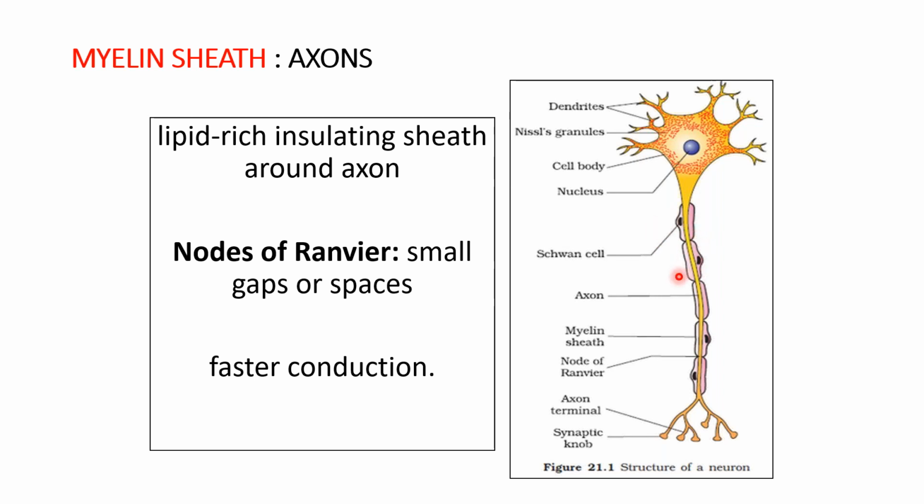In the central nervous system, one cell can give rise to myelin for a number of axons, while in the peripheral nervous system, each segment has its own Schwann cell, which forms the myelin. And the gap between two Schwann cells giving rise to myelin is the node of Ranvier, a small gap or space. Myelin is for the faster conduction.